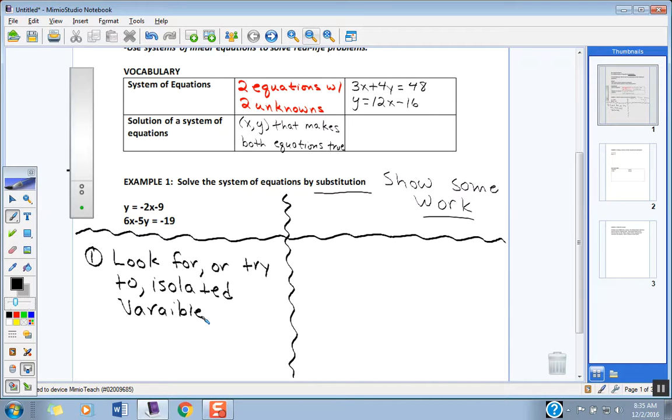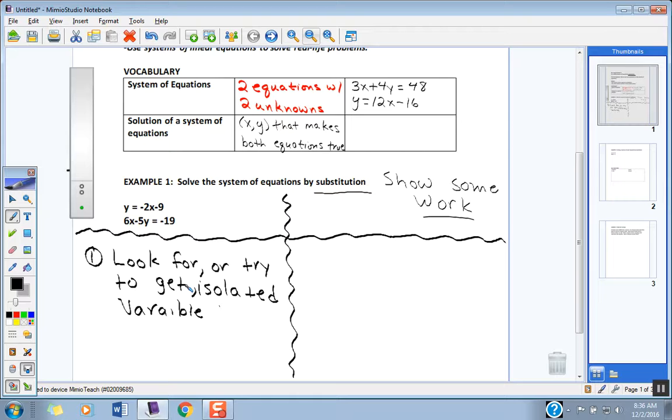And maybe I should write it as look for or try to get an isolated variable. Okay? When I say an isolated variable, I'm talking like a letter, y. It's all by itself on one side of the equation. Now that might happen in the first equation, or that might happen in the second equation. I just don't know where that's going to be.